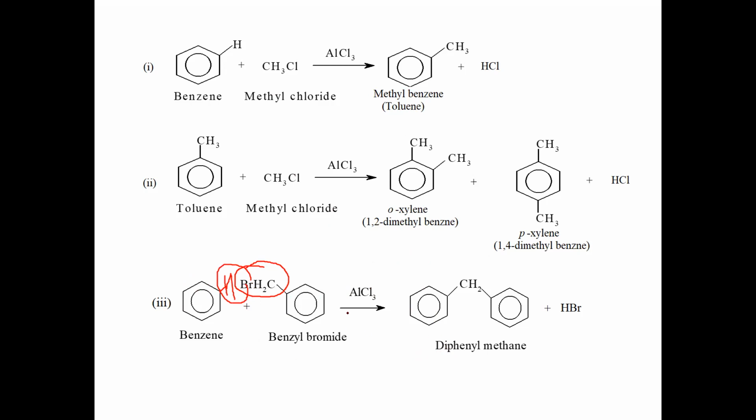This benzyl bromide almost behaves like an alkyl halide, though it is an aromatic compound, because the reaction takes place with respect to the alkyl substituted side chain.